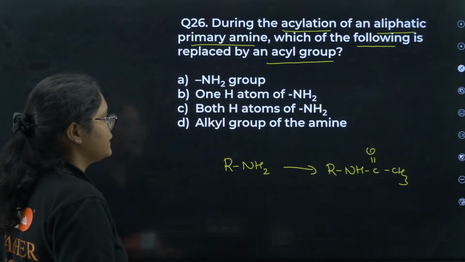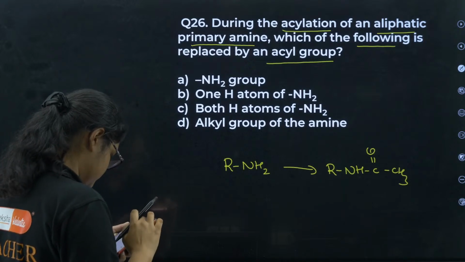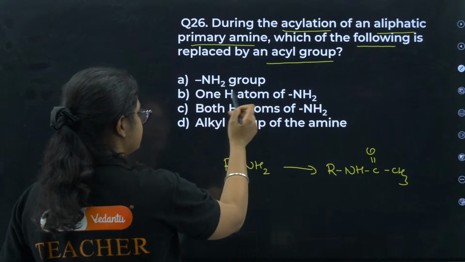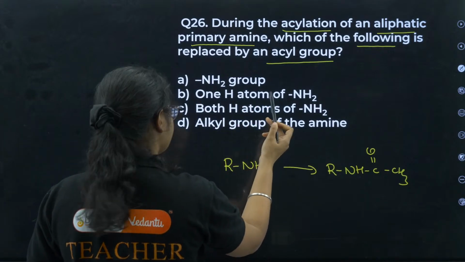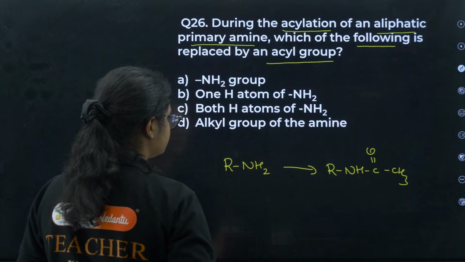Then what exactly is replaced here? Is it the NH2 group? Is it one hydrogen of the NH2 group? Both the hydrogens of the NH2 group? Alkyl groups of the amine?